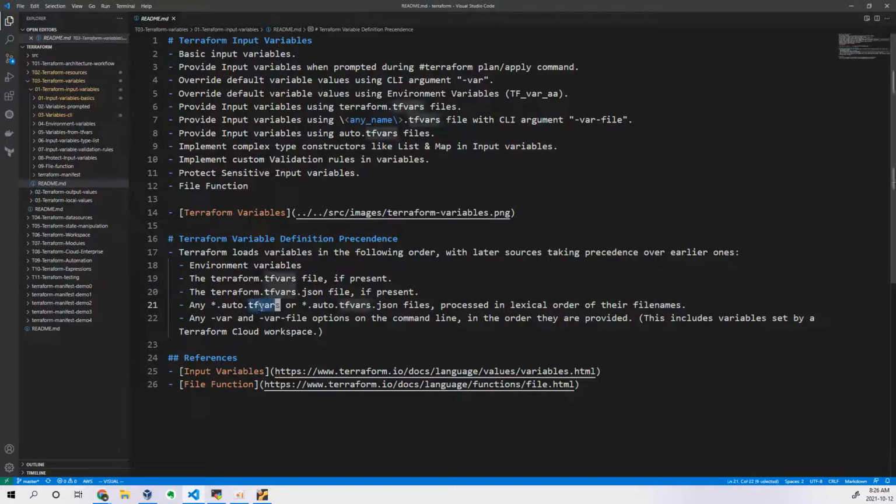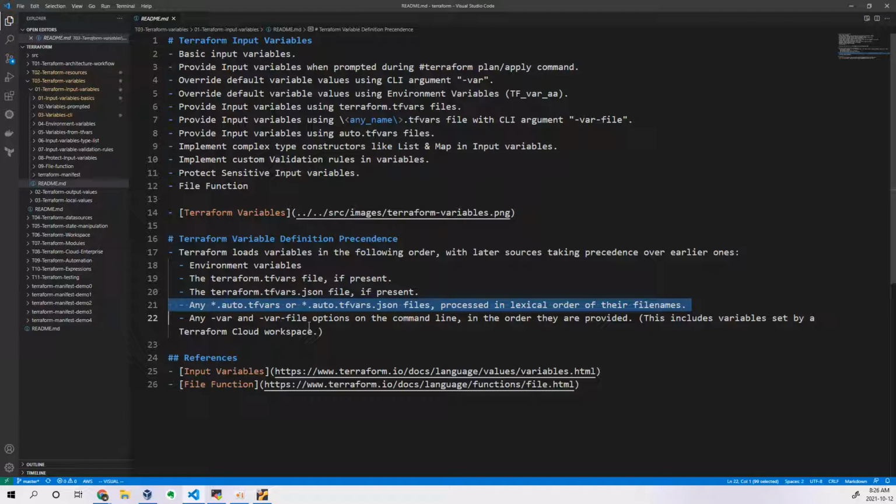After that, the next priority level is auto tfvars, which you write as auto.tfvars or auto.tfvars.json. This means that if you write this, the environment variables will not get picked. It will not pick the values from environment variables or from the tfvars; it will pick only from the auto tfvars. That is the next priority level.